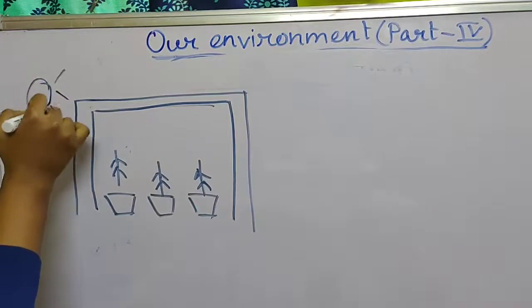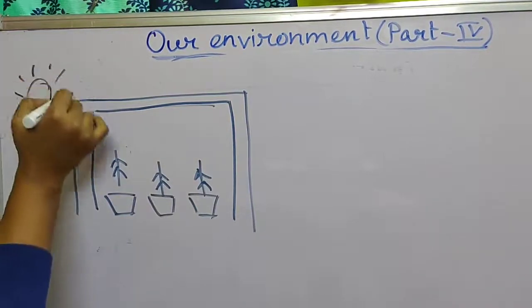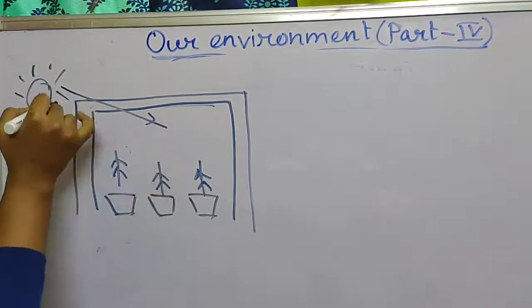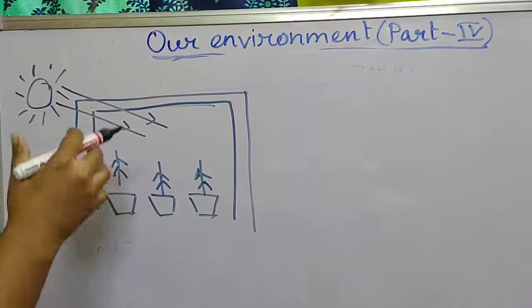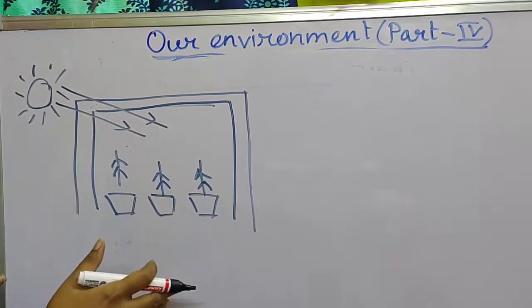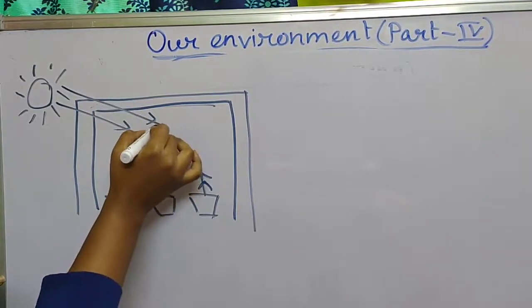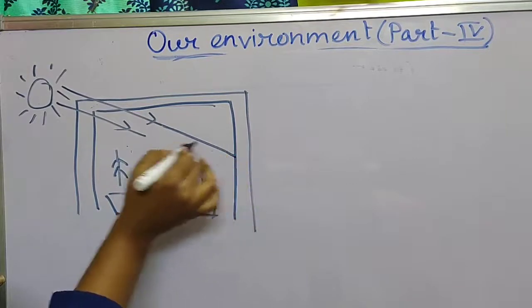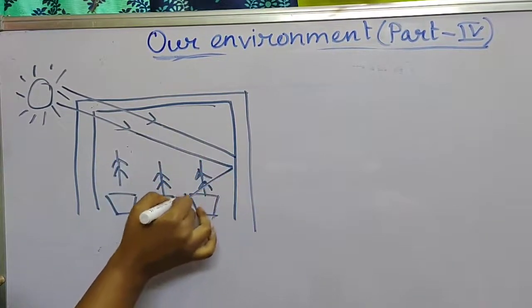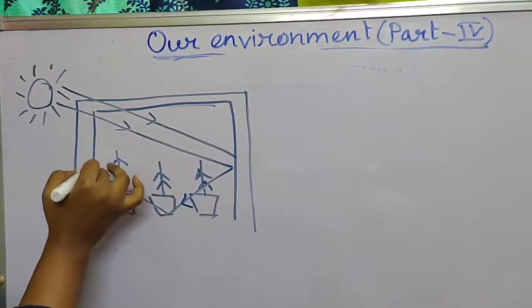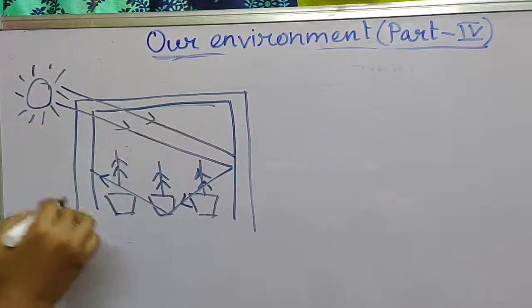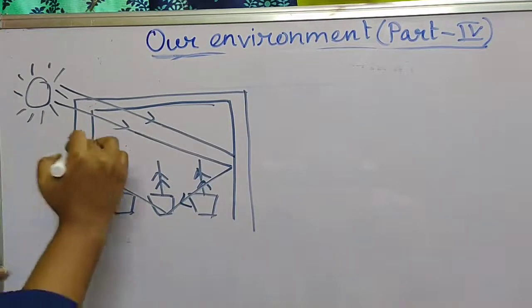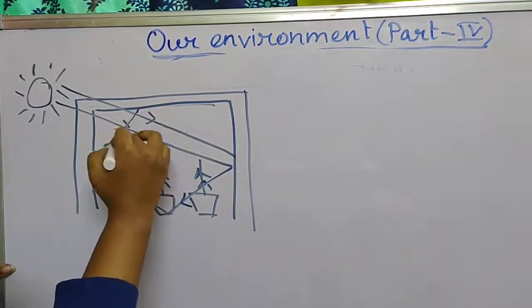Whenever the heat from the sun is entering the glass house, it can enter easily. But after it enters inside, when it tries to go outside, because of the thick layer of glass it reflects multiple times.